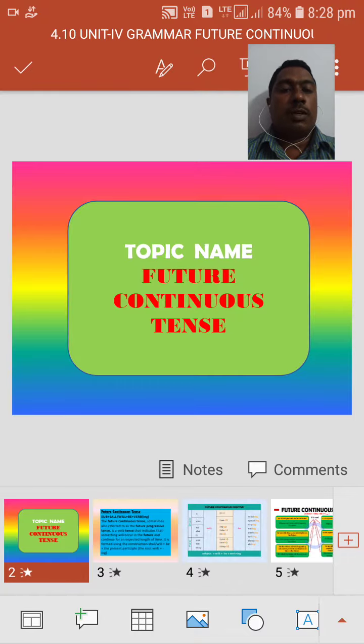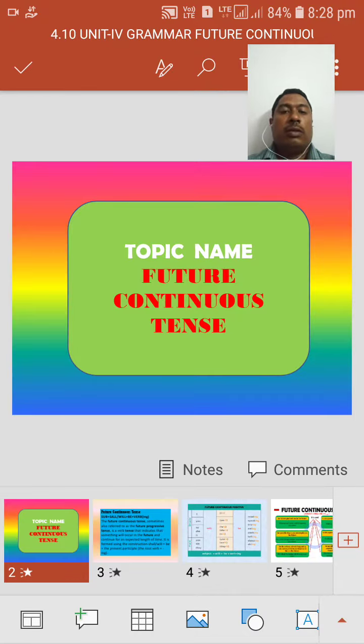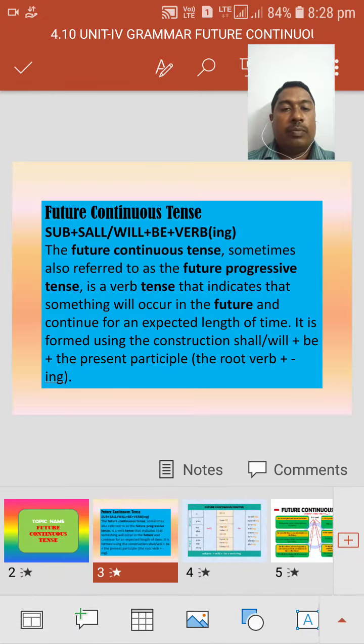Today's topic is future continuous. Continuous means going on action, when it will continue in the future. So the action which will be happening in the future, those sentences we should say in future continuous tense. Okay, the topic name is future continuous tense.